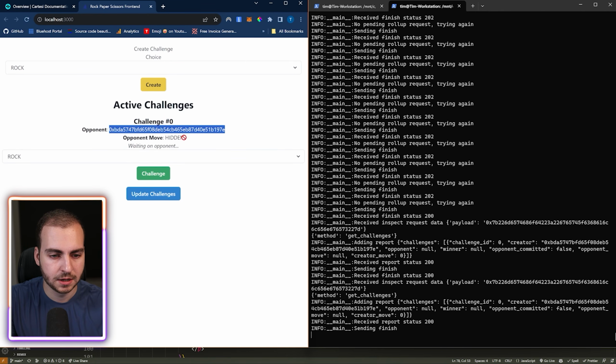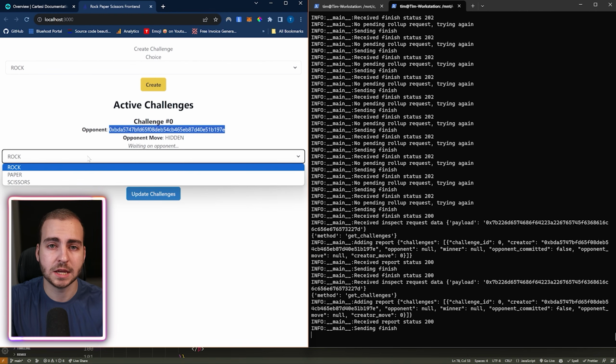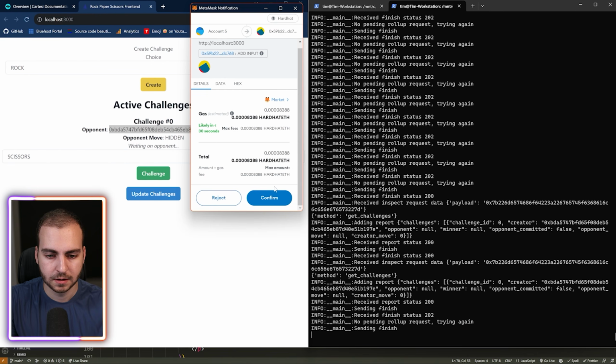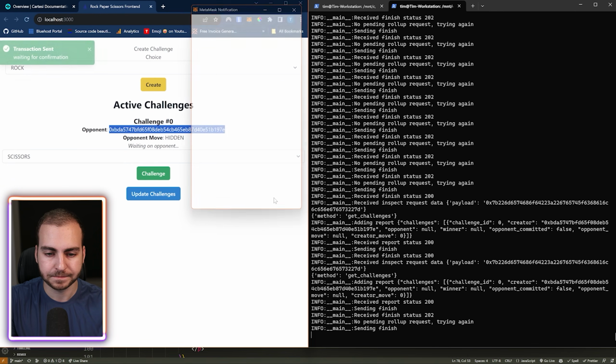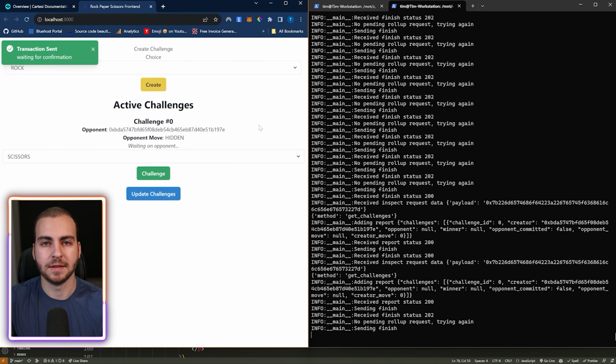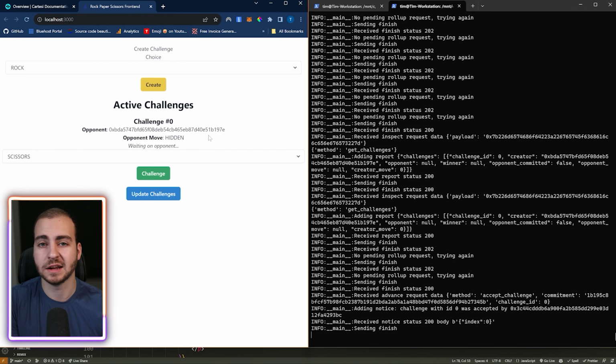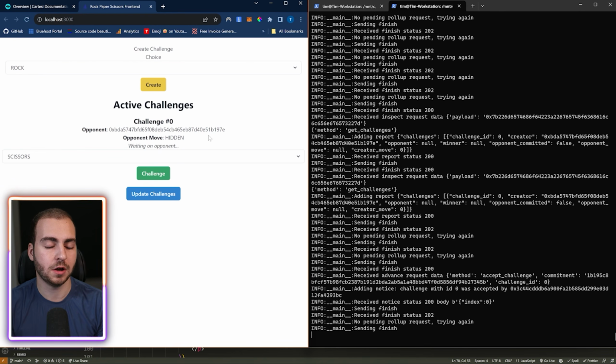This is the opponent, the move is hidden, and we can challenge them. So I can choose maybe scissors and click on challenge. Okay, and I'm going to go ahead and click confirm. Now notice the important thing is that one player made a challenge, they submitted their move, but I'm not able to see what their move is until I make my own move. Now, we'll talk more about this in the series, but this is a cool feature we're adding here to show you how to securely transmit data in an asynchronous manner to the blockchain such that you can hide it from a third party.